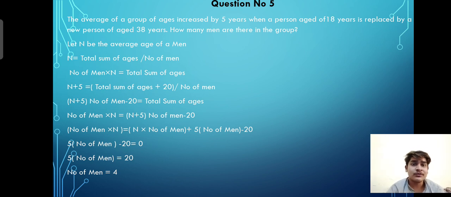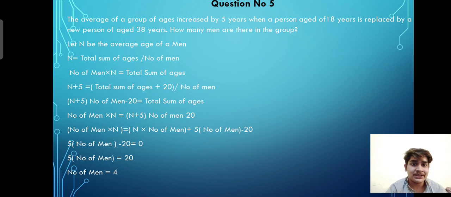So total sum of the ages comes out to be n plus 5 multiplied by number of men, minus 20. There are two equations which have the same term, total sum of the ages. We can equate these two to get number of men multiplied by n equal to n plus 5 multiplied by number of men, minus 20.